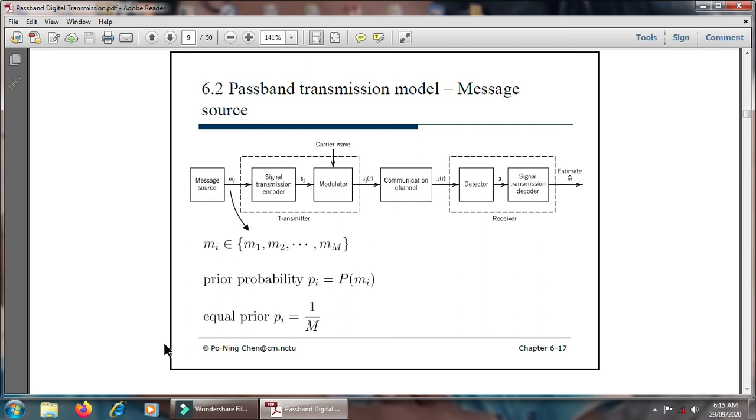This is the message, and there are n parameters to be considered here. There is M of I, which belongs to M1, M2, M3 up to M of M, and the prior probability is given as Pi, which is equal to P of M of I. It is equal a priori, so P of I is equal to 1 upon M.